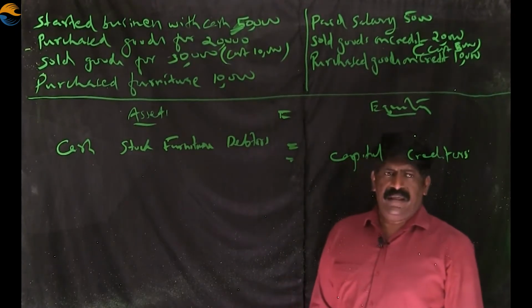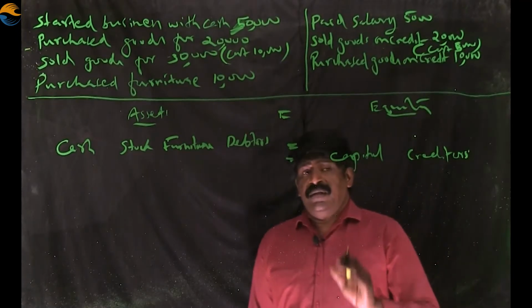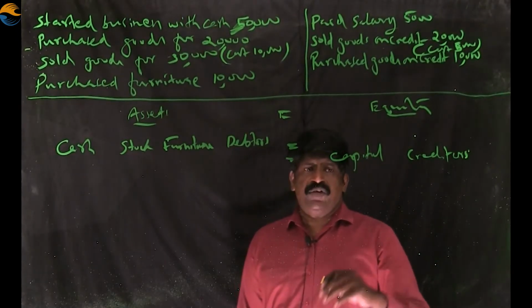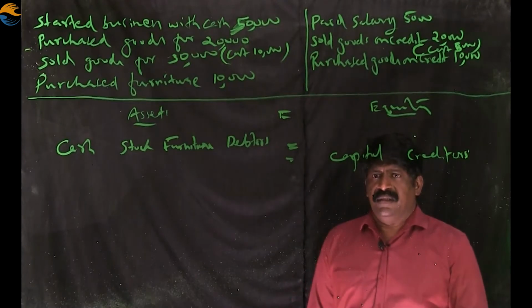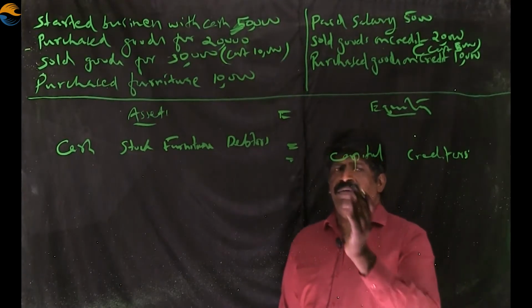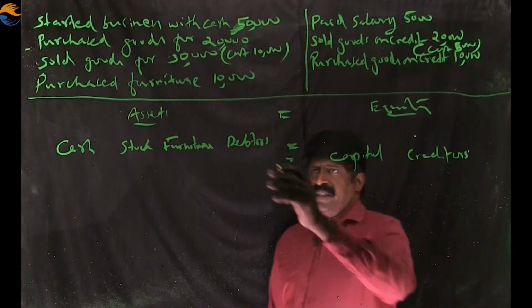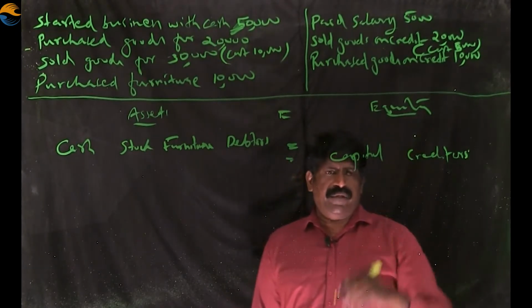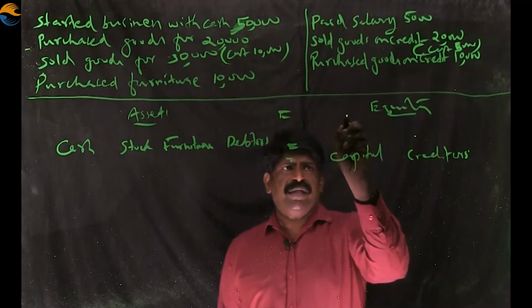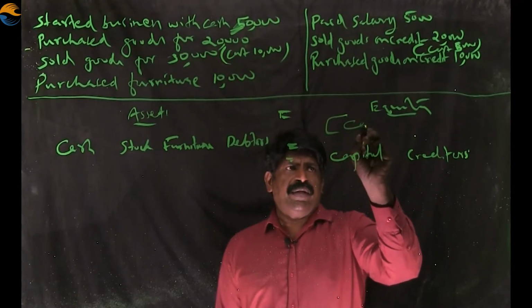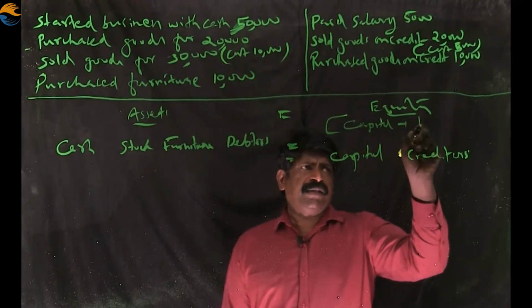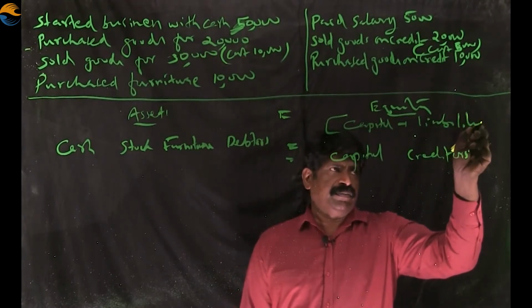Now we analyzed and found out the aspects that will be affected by these transactions and grouped them on the left hand side and the right hand side of the equation. Left hand side there is assets, right hand side equity. We know that equity consists of capital plus liabilities.